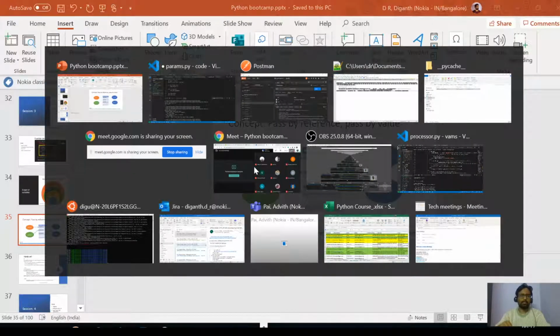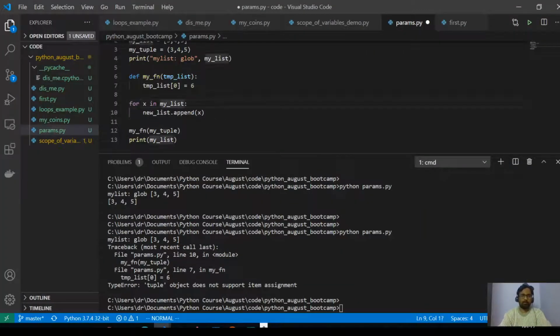So far in the programs that we have written, we never used any kind of allocating or deleting memory. In C++, there is a keyword called new to create memory. In C we have malloc. We never did anything like that in Python. That is because Python has a module called the garbage collector. This is an idea that is inspired by Java. In Java you don't manually handle the memory.